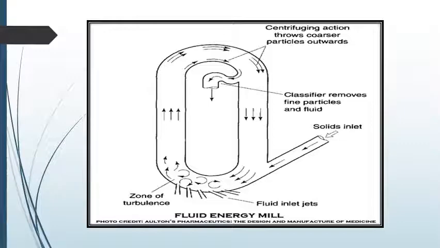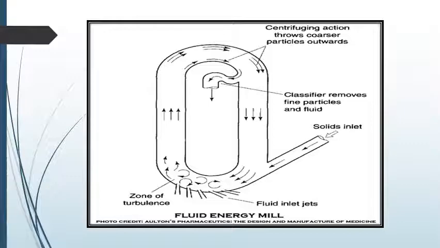This inert gas pushes the particle to the other part of the fluidized energy mill. Here they collide with each other. There's a turbulence produced. This turbulence causes the particles to strike each other, and this striking creates the force and causes the particle to reduce into a smaller size.